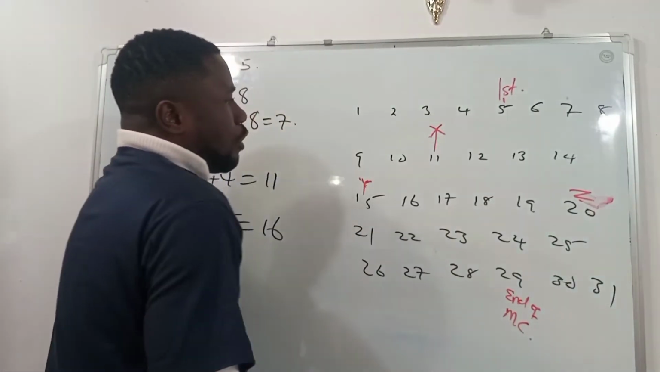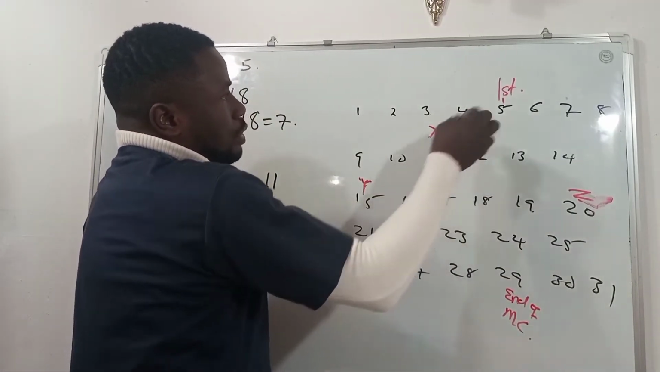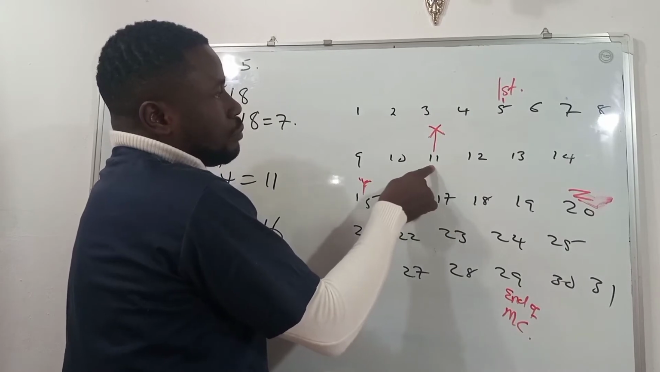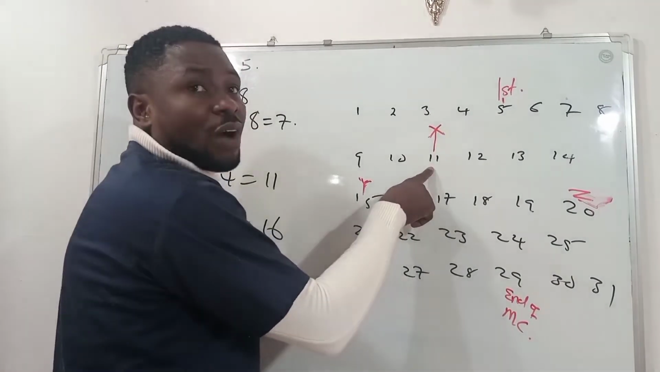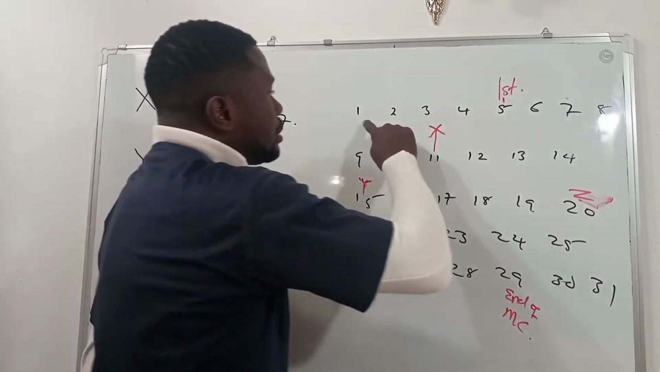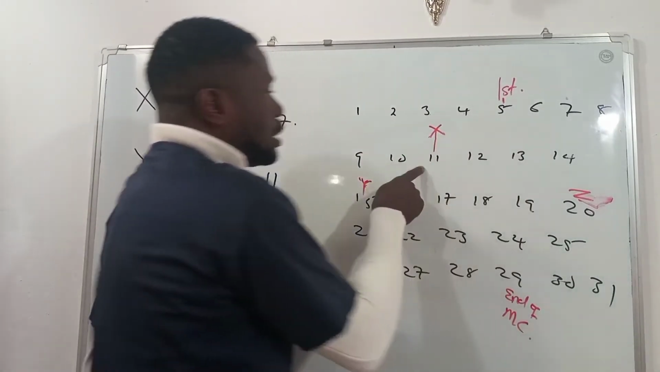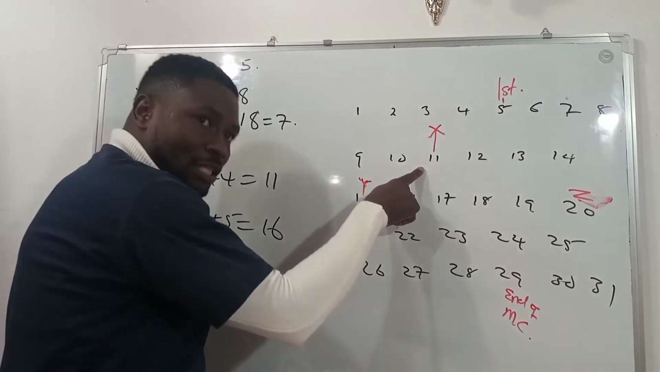Now, before this day, she will not get pregnant. Remember that X is the beginning of her fertile period. Before this day, from 1, 2, 3 like this to this day, she's not going to get pregnant. She will be very safe.